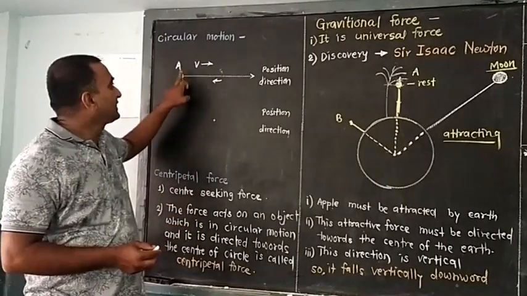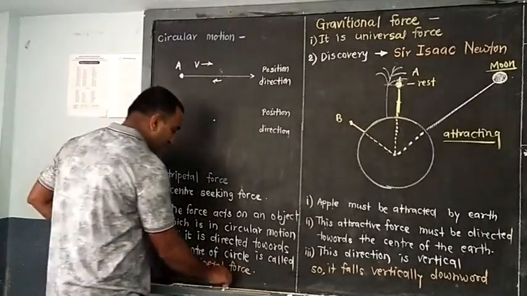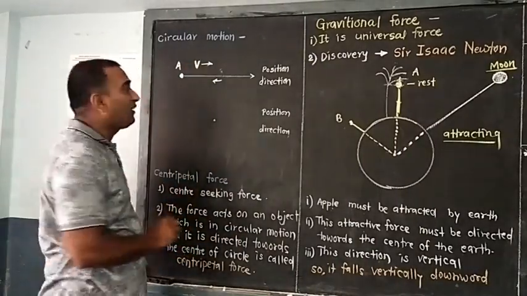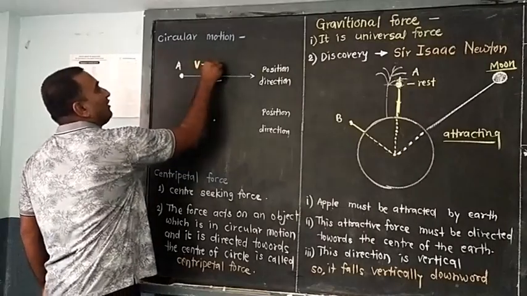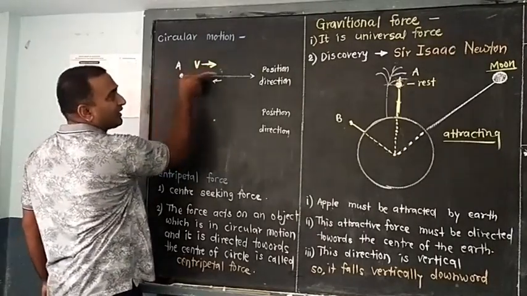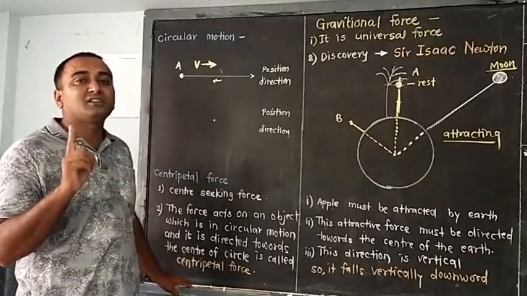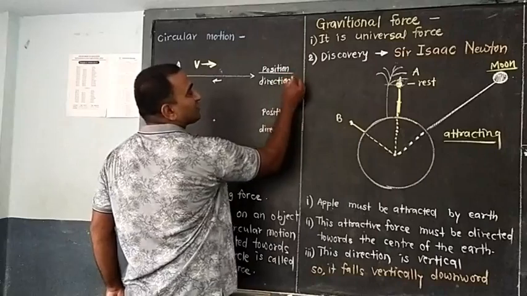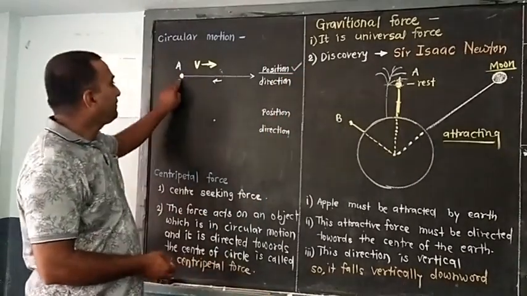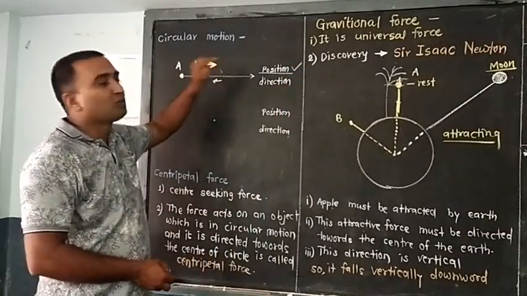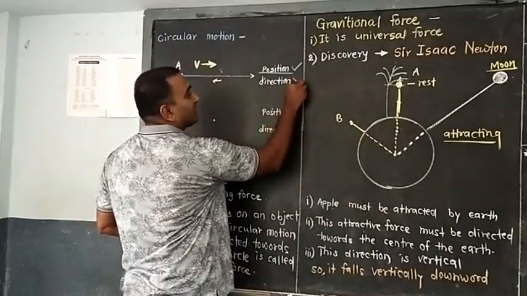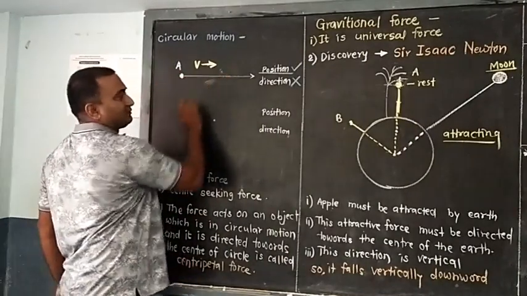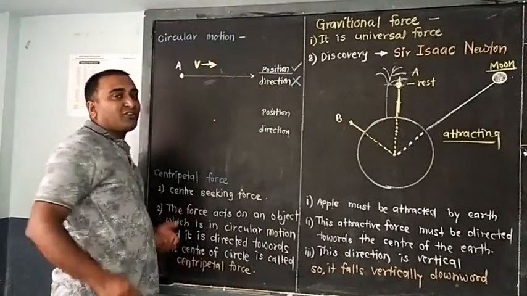So the object A having a velocity means it has its own force. Any other force is not working on this object, so we are getting only unidirectional motion, in one direction. So what are we getting here? We are getting change in position. Yes, every time the object is changing its position, but there should not be change in direction. It has only one direction.